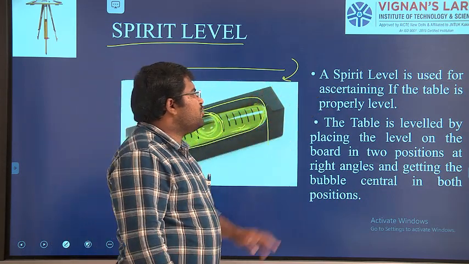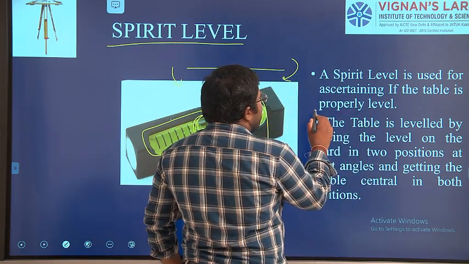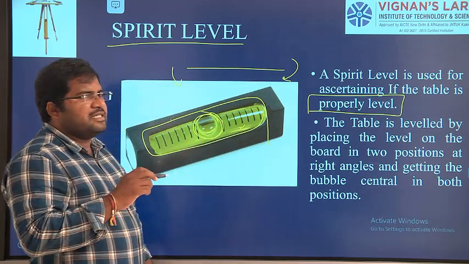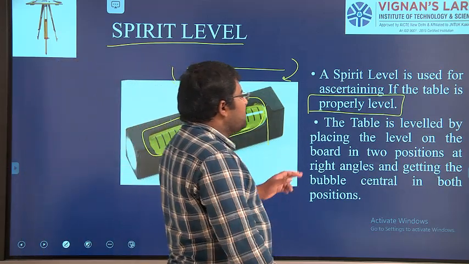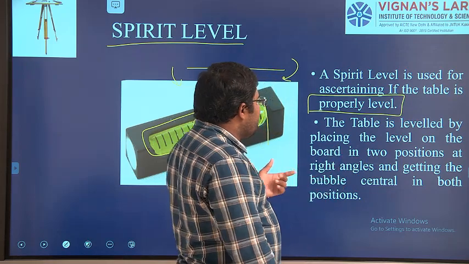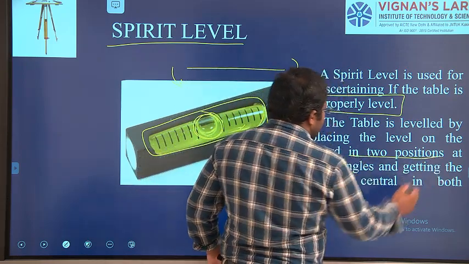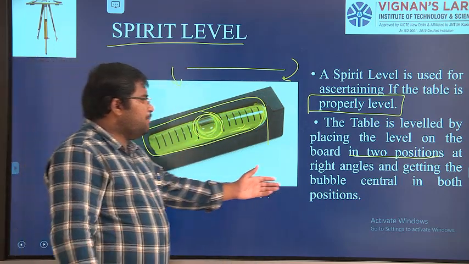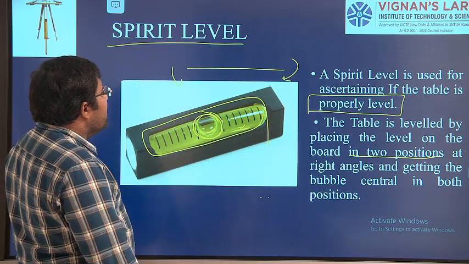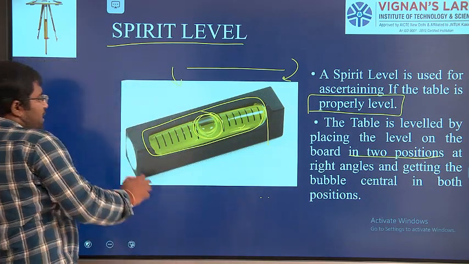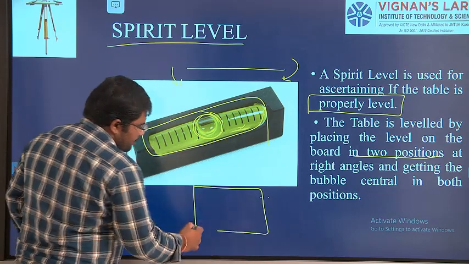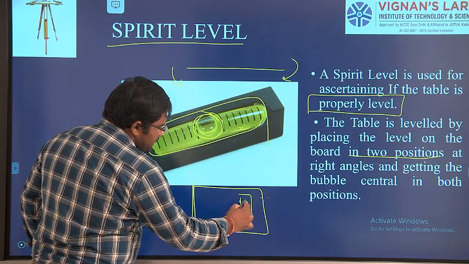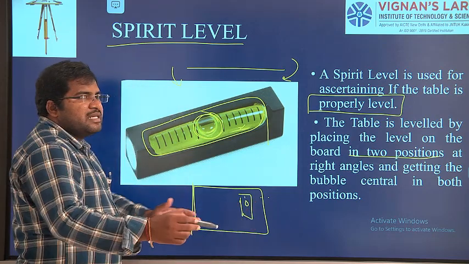The spirit level is used for ascertaining the table is properly level. We are going to check that the paper of the plane table is perfectly leveled. The table is leveled by placing the level on the board in 2 positions, at right angles to each other, and getting the bubble to the center in both positions. First we keep the bubble in this direction and bring it exactly to the center.